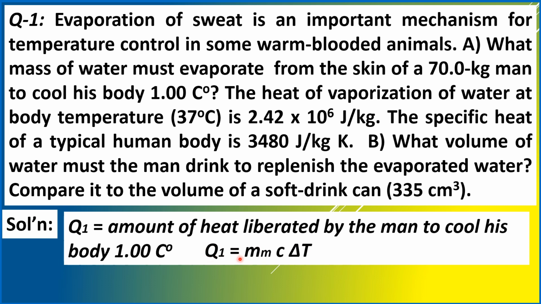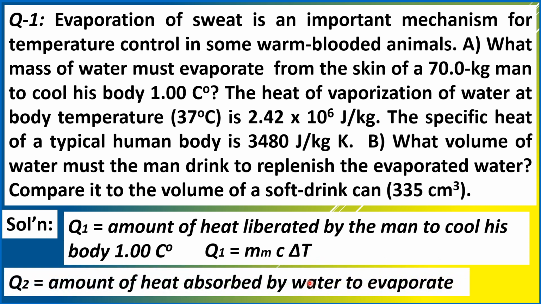Q1 is equal to mass of the man multiplied by his specific heat multiplied by his change in temperature delta T. We will also determine Q sub 2, which is the amount of heat absorbed by the water to evaporate.